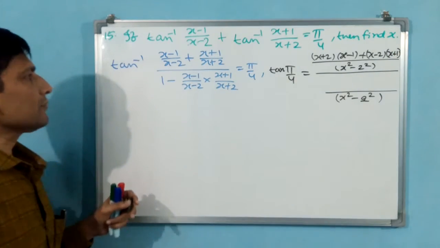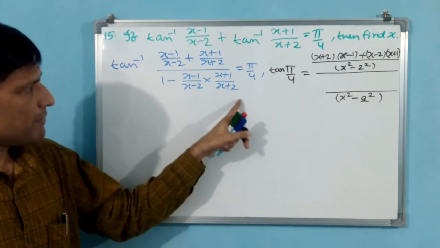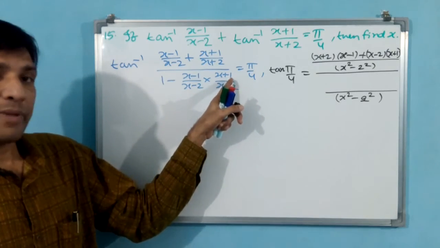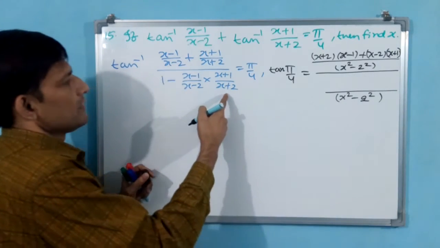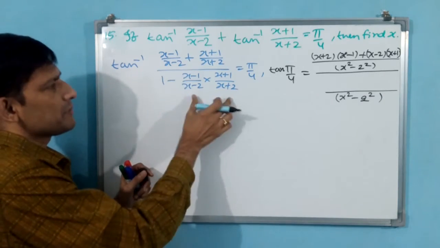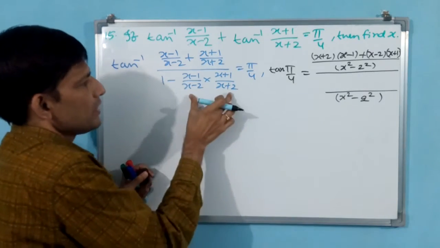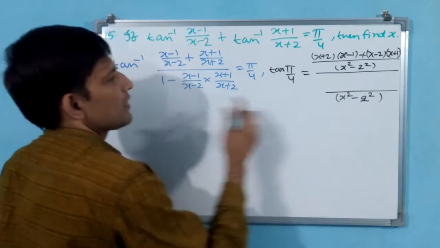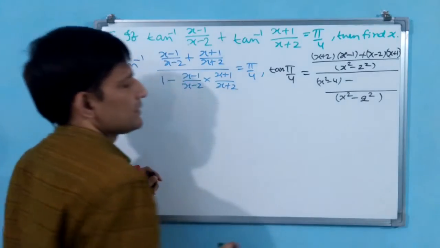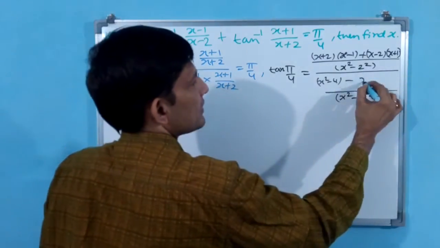Okay, here also you see, x square minus 2 square into 1 minus x square minus 1 square, like that you have to write. This entire thing is going to become cross multiplication only. After cross multiplication, down 1 into x square minus 2 square only will come. Now x square minus 2 square will come, minus x square minus 4, minus, okay, and x square minus 1 square.